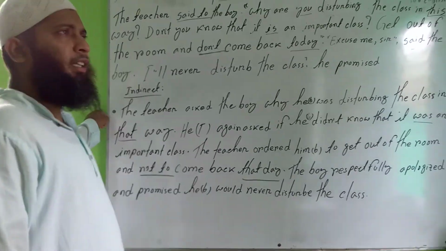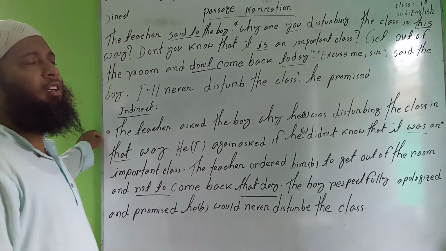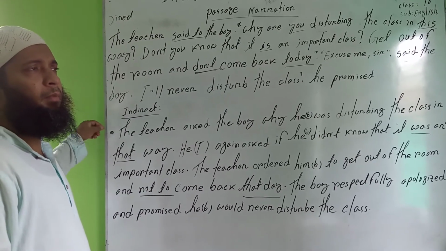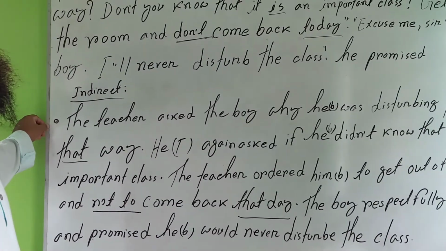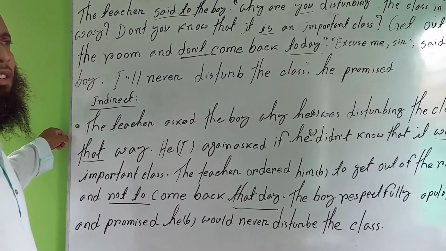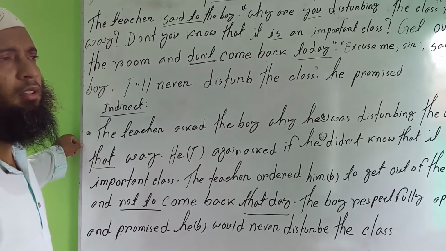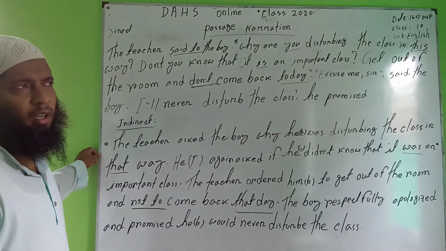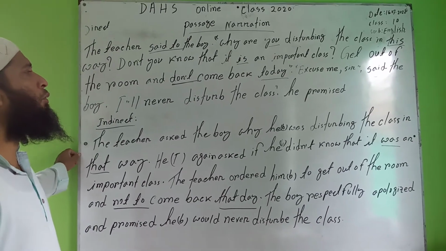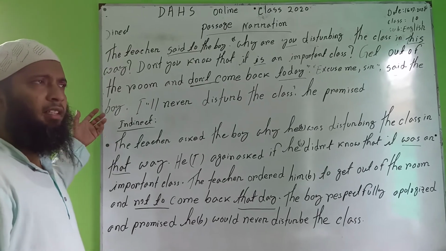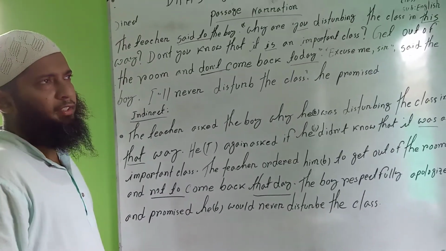Okay, these are the narration. In the next class, I will give you some homework: you will write down or change indirect narration from Dhaka Board 2019, the first eight boards. These are the homework. If you feel any problem, you will do these things. And I shall try to discuss some passage narration in the next class. If you feel any problem, you can ask me, please.